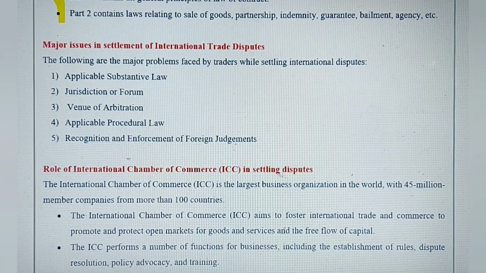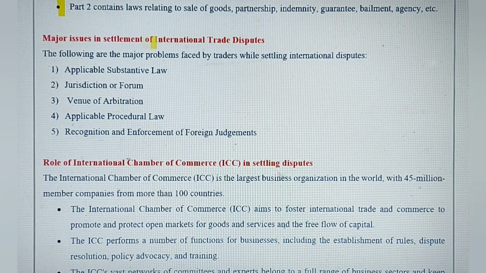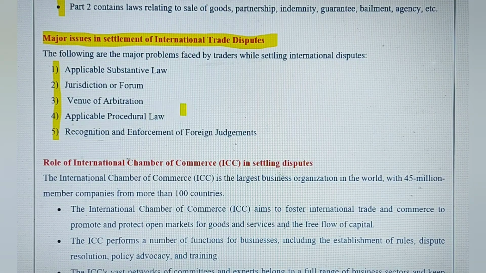And the next one is the major issues in the settlement of international trade disputes. Again, we have to explain all these 5 points. Just writing the points will not be enough. You should explain those. While settling these trade disputes, there is a problem of applicable substantive law, and there is a problem of jurisdiction, because the areas are covered.